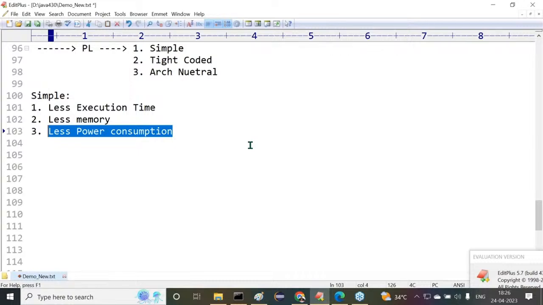Now, the maintenance cost of the end product is increased, or not? Because of this reason, Sun Microsystems wants to prepare their new programming language. It should have less hardware interaction. It should require less energy consumption, less power consumption. When there is less power consumption, automatically the maintenance cost of the end product will be reduced.